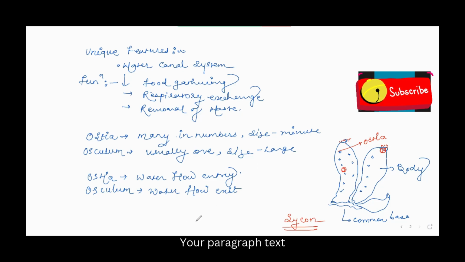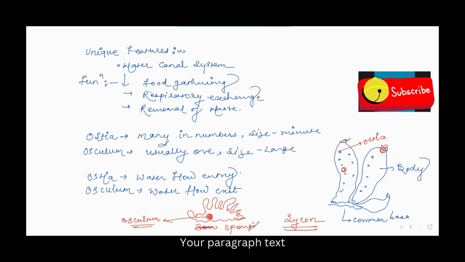Let's take another example, Spongilla. Spongilla looks like this. Suppose this is the osculum. Spongilla is basically called the freshwater sponge, and Euspongia is the bath sponge.